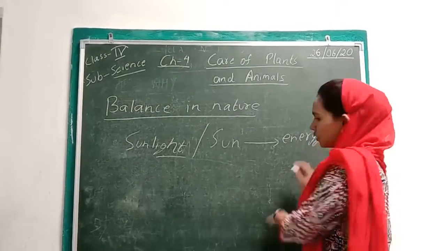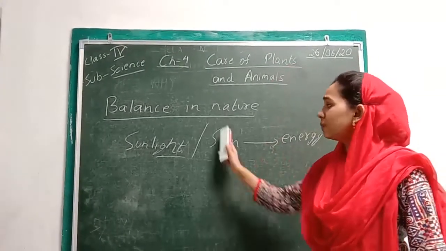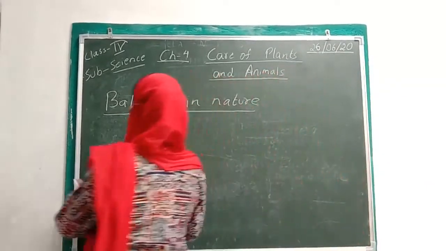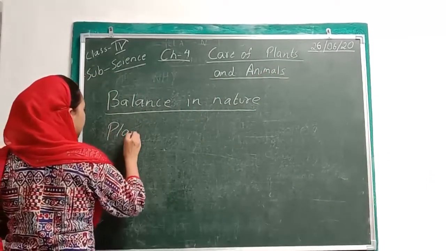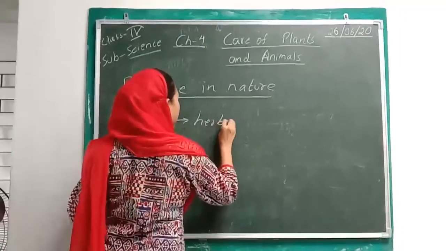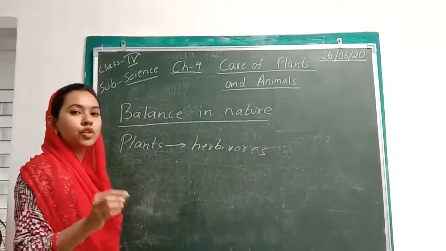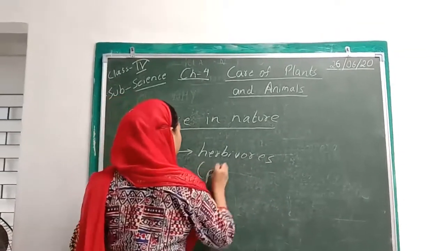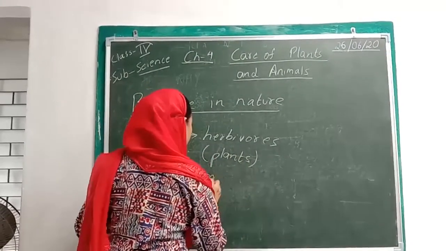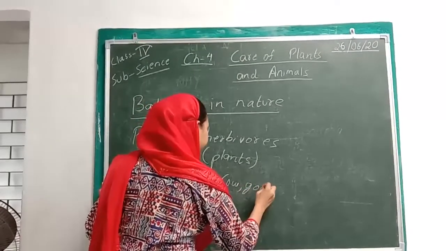Then you will see that these plants are eaten up by herbivores. Now, what are herbivores? Herbivores are the animals which eat only plants. For example, we have cow, we have goat.